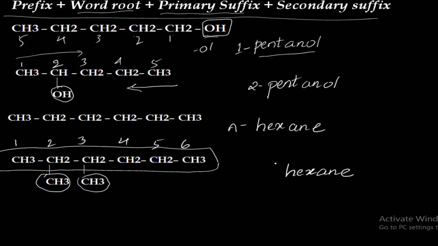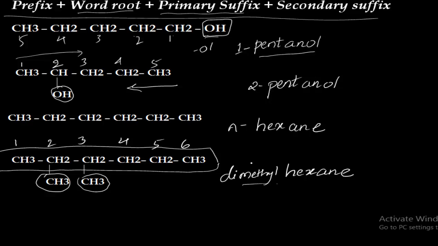And is there any prefix, that is substituent group? Now here substituent groups are attached. Which substituent groups are there? Methyl. So how many methyl groups are there? 2 methyl groups are attached. Thus we will not use the prefix simply methyl. We have to write it as dimethyl because 2 methyls are there. If only one methyl is there, then we write methyl. If two methyl, dimethyl. If three methyl groups are there, then we use trimethyl.